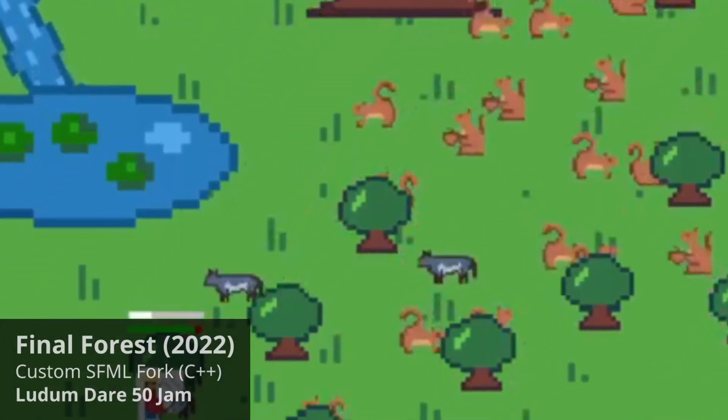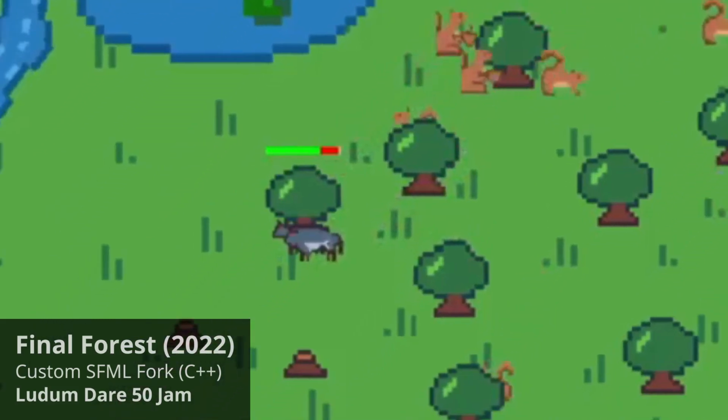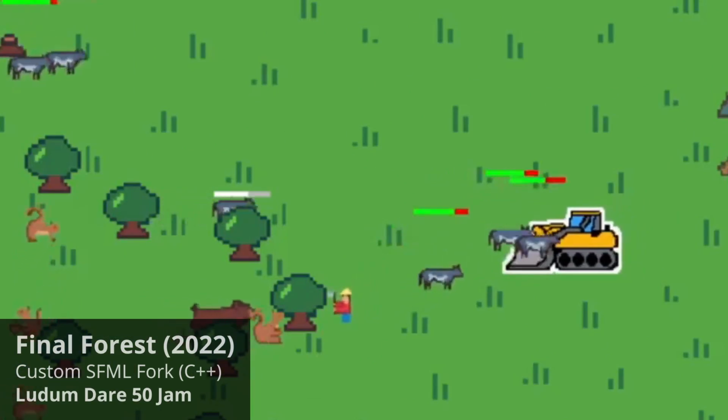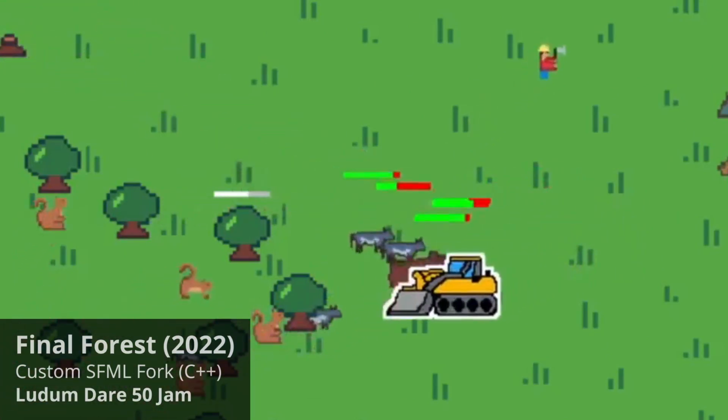Instead of risking squirrels' lives, we can send wolves to attack, or even bears. The lumberjacks really want to cut down that forest, so they'll start sending chainsaw men and bulldozers.